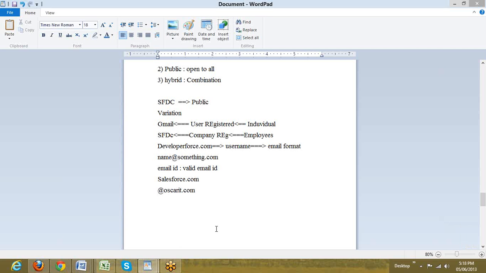So that should be the username. We can specify some username at oscarit.com, and we could probably create a Gmail account also on that and register with that Gmail ID, so that we can all have access to the ID whenever required and wherever we work. So the account will be open to all of us.